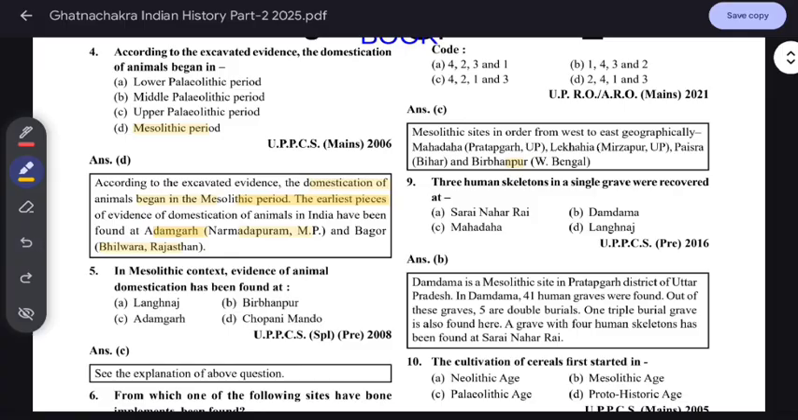Now, three human skeletons in a single grave were recovered from Damdama. Three skeletons in a single grave in Damdama. Just remember that Damdama is in Uttar Pradesh, in Pratapgarh district. Here double burials were also found, human graves were also found, and triple burial graves were found here. This is important, remember these things. And four human skeletons were found in Sarai Nahar Rai.